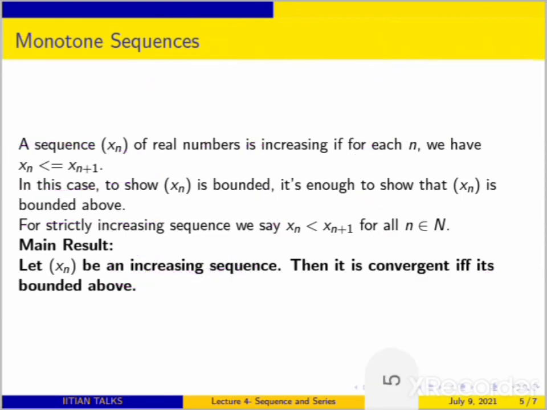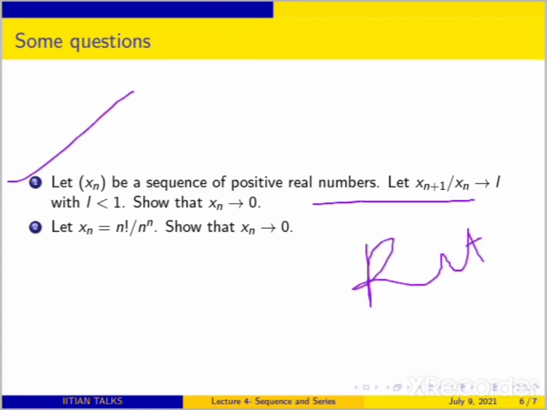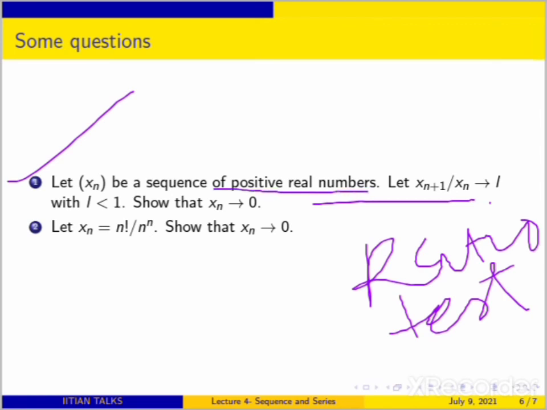Okay. So now there are some questions, right? So these are very important questions. First one, you see that it is the ratio test, right? You can see it is a ratio test somehow for sequences. So if xn plus 1 by xn, for a positive real number sequence, it is very important to consider positive real number sequences, converges to L, and if your L is less than 1, then you have to show xn is going to 0.